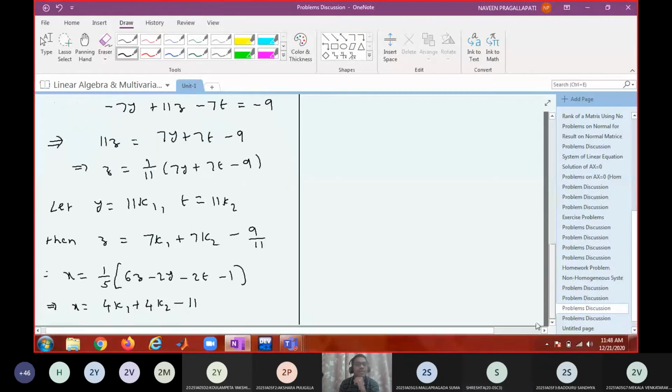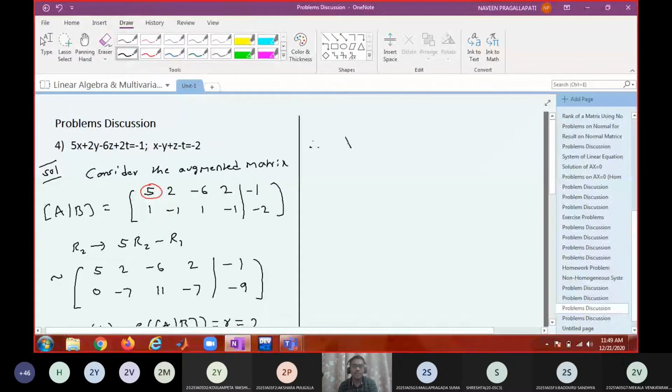Now, is this expression correct or not? I want others also to tell. No, sir, it should be minus 13 by 11. These two are correct, yes, 4k1 plus 4k2, yes, sir, plus minus 13 by 11. Fine. Okay, so then write your final solution.